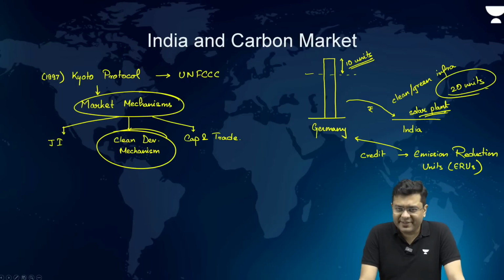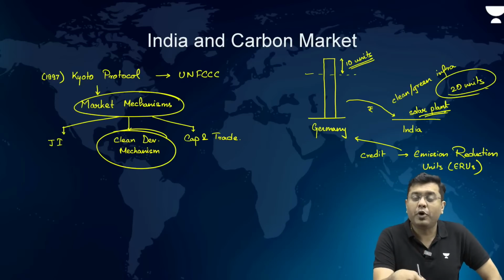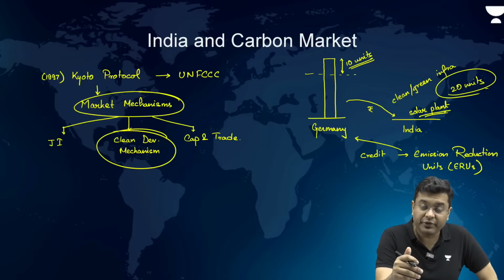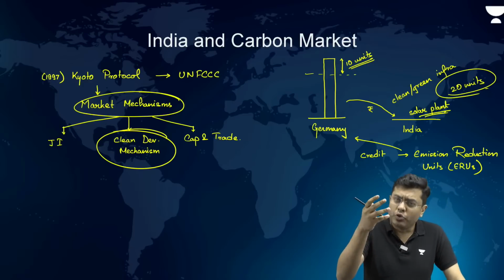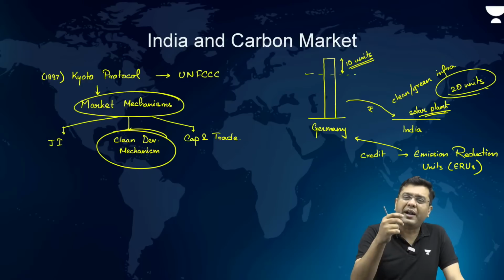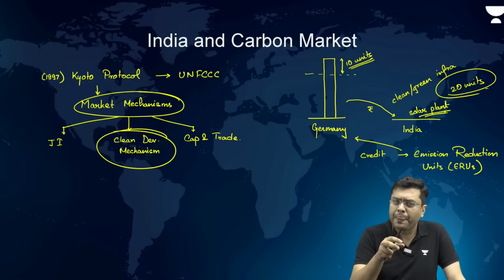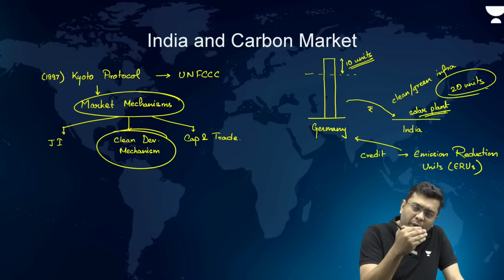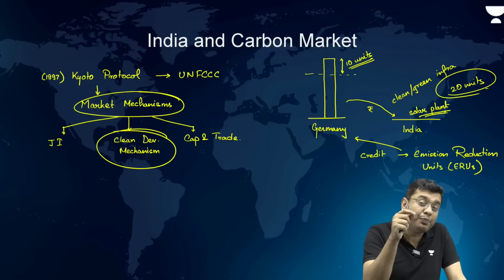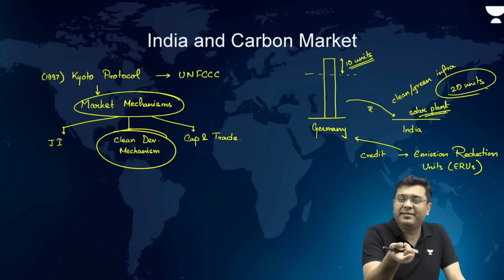So, in this article, what have we discussed? What is that concept, or which are the industries which are energy intensive? That is iron, steel, aluminium, fertilizer, cement, etc. Now, the requirement of these industries in India's growth story. Now, what was the concept of carbon market introduced during the time of the Kyoto Protocol of 1997? India brought forward National Mission for Enhanced Energy Efficiency, under which you had the National Solar Mission, you had the Green Building Plan. There itself you had the PAT plan, that is the Perform, Achieve, Trade. What is the concept of Perform, Achieve, Trade? Where companies or industries are incentivized to emit less, and how that incentive is given.